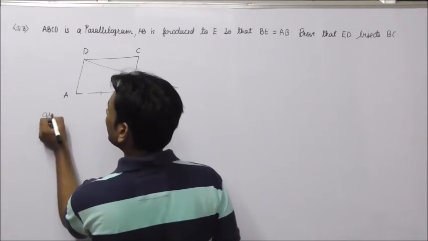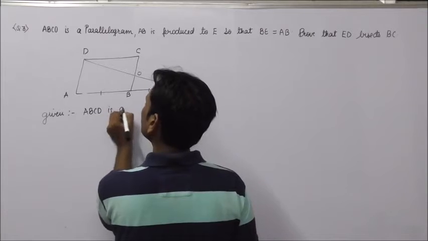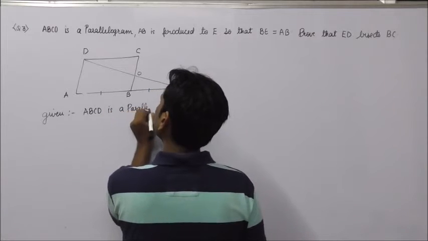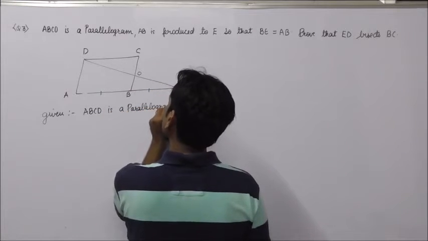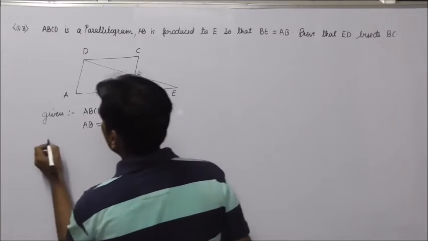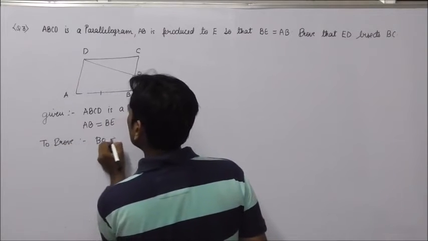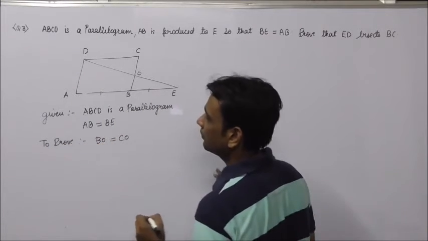Let us first write the given data. Given is ABCD is a parallelogram. AB is equal to BE. To prove BO is equal to CO.